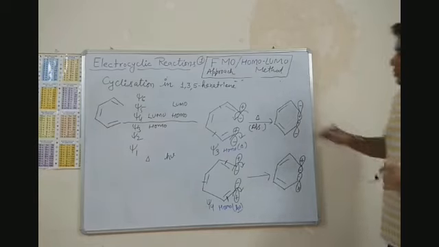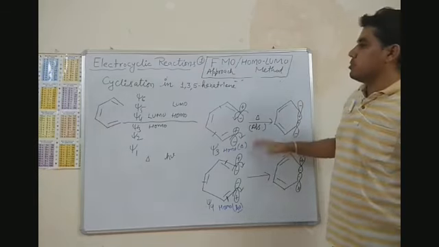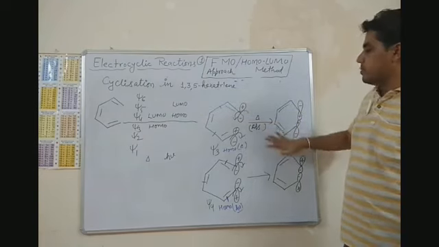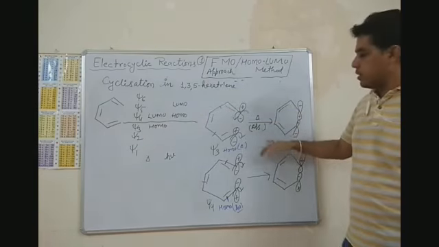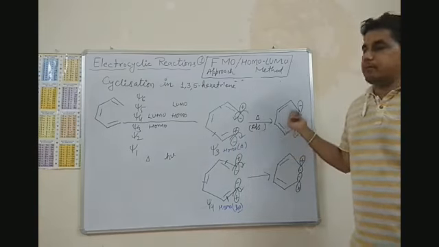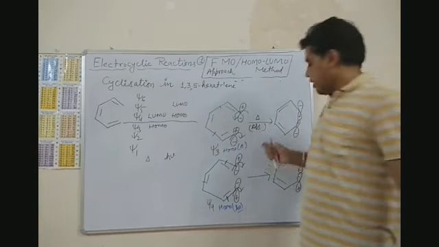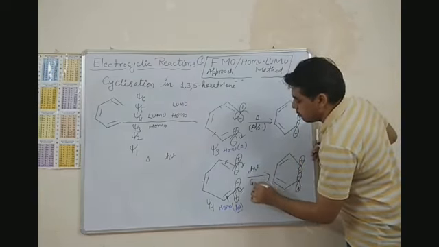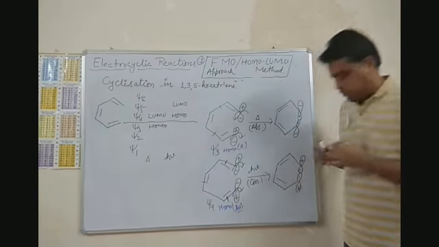Okay, so it is the ring closing in case of hexatriene, right? In thermal condition, it will perform disrotatory motion, and in photochemical condition, it will perform conrotatory motion.